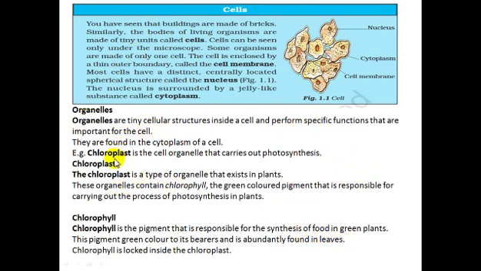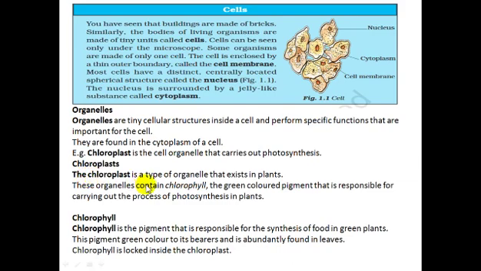Chloroplast is the cell organelle that carries out photosynthesis, and where is it present? It is present in the cytoplasm of plant cells. When you see the structure of a plant cell, you will find that inside the cytoplasm there is another structure, the chloroplast. Chloroplast consists of chlorophyll.